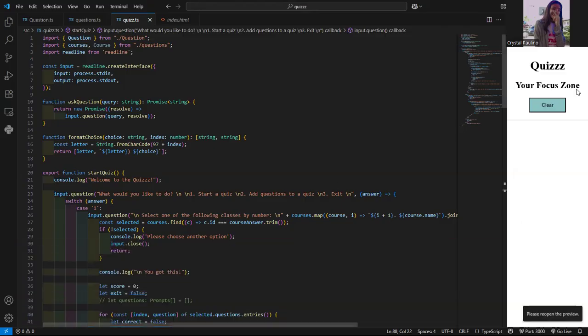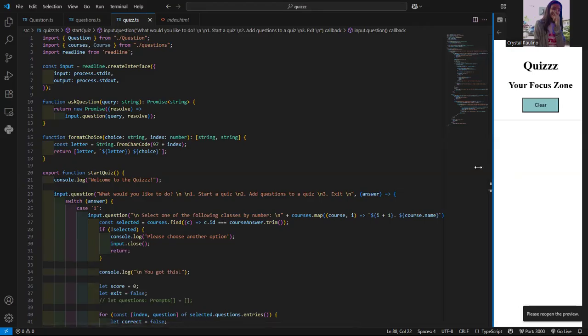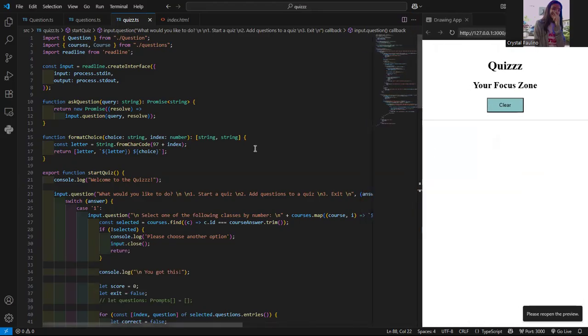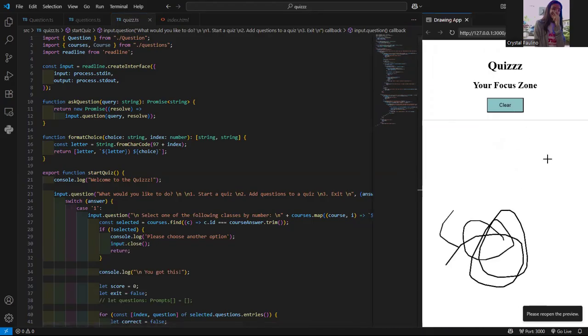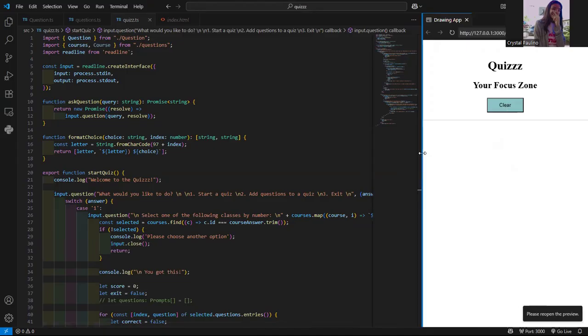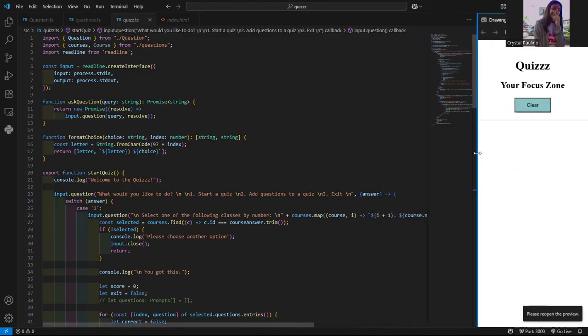Now, when we come into the code, something small I wanted to show is I was trying to do a basic drawing app to accompany the quiz, but that takes more machine learning, and that's not really what I was going for. So I kept it as a focus on, or if they want to keep notes, but it doesn't really validate any answers.